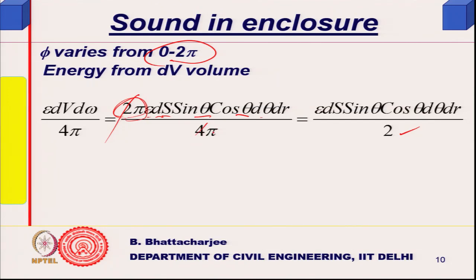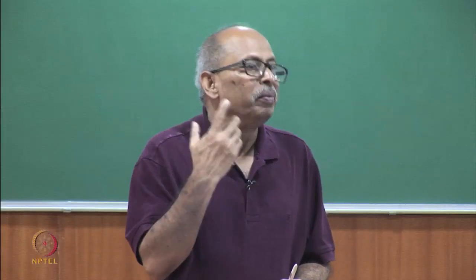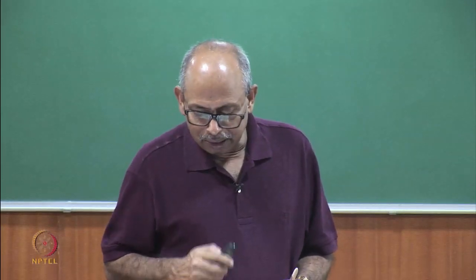So, 4 cancels out and also pi cancels out. I am left with epsilon ds sin theta cos theta d theta dr. That is the fraction of energy coming from a complete ring, because 0 to 2 pi now I have taken. So, it is coming from the full ring, phi is out, rest of the things still remaining.